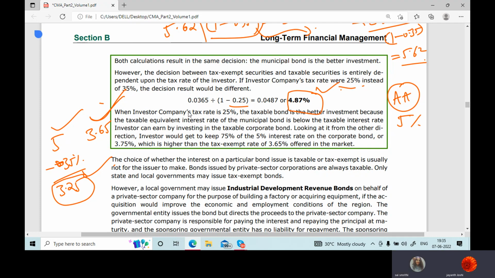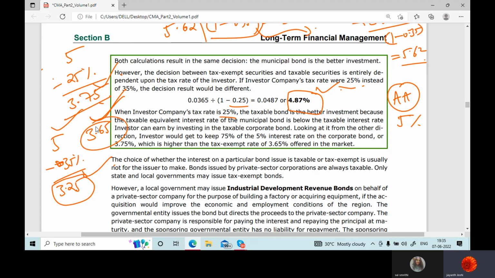So when the investor company's tax rate is 25%, the taxable bond is better. Because now see, if I take 5 and the tax rate is 25%, if you remove the tax from this, how much are you getting? 3.75.